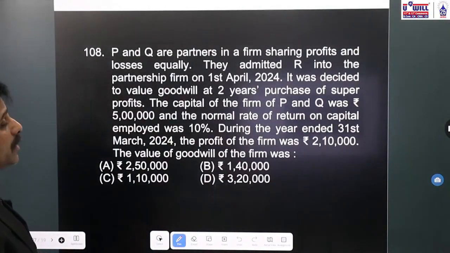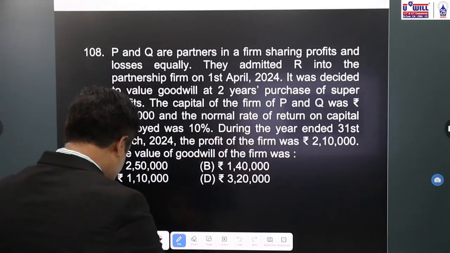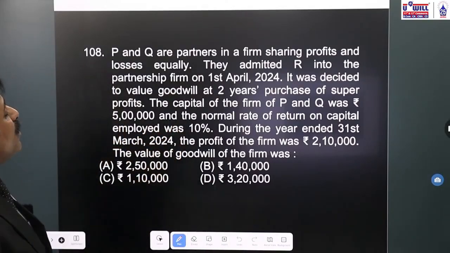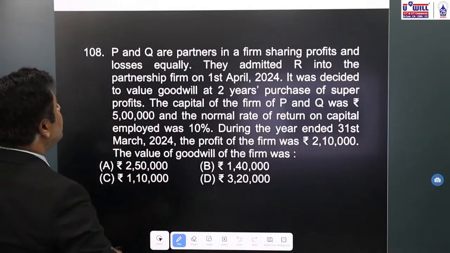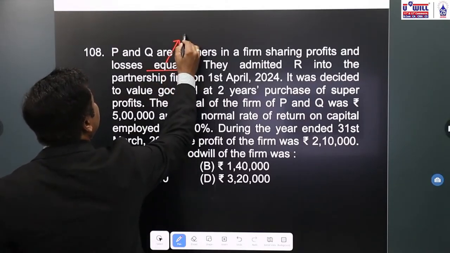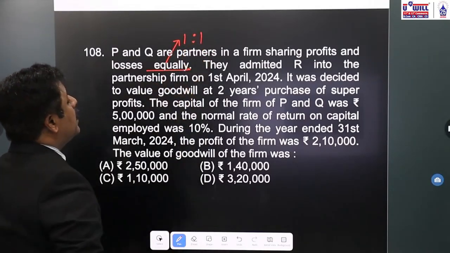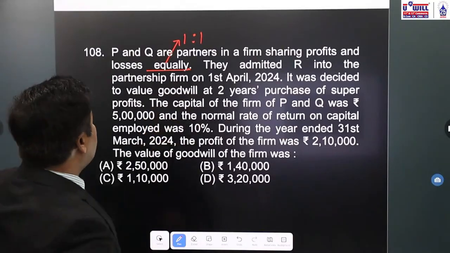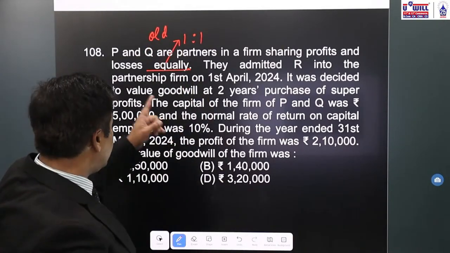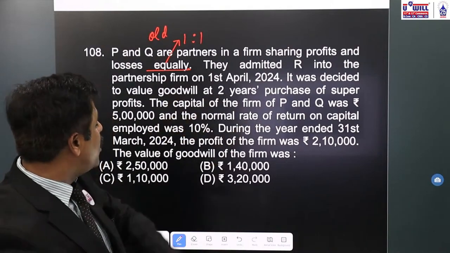Now question number 108. P and Q are partners in a firm sharing profits and losses equally. So that is the old ratio, 1:1. They admitted R into partnership firm on 1st April 2024.